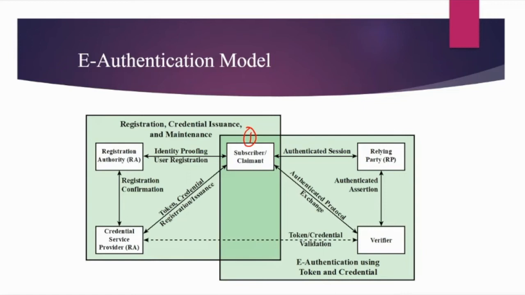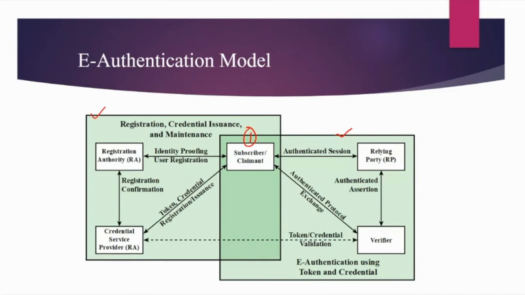Now you can see there are 2 boxes, and the claimant is common in both. The first box, or first step, deals with the registration process. If a system would like to verify your identity, first you have to register with the system.